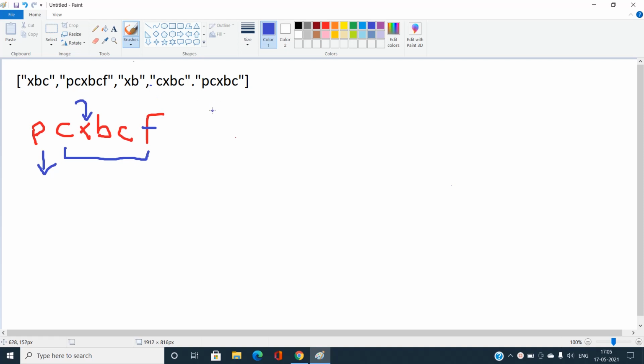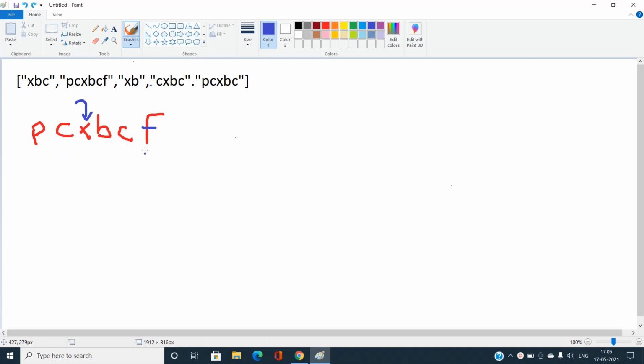So I will just not consider it in subsequent iterations. So what is my next check? My next check will eliminate the C. Then my new string will be PXBCF. This also does not exist in my array of strings.